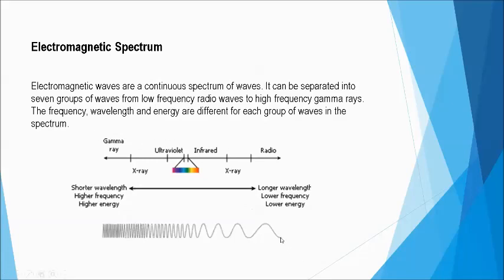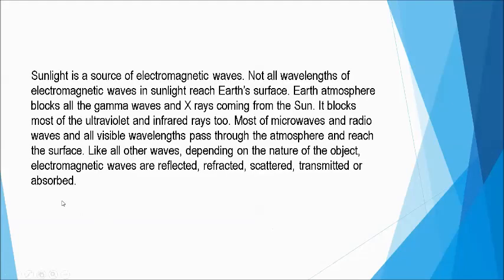So here, you have the longer wavelength and lower energy. And here we have the shorter wavelength and higher energy. You see that color there? That is the visible light. Light is the source for the electromagnetic spectrum. So sunlight, as I said, is the source for electromagnetic waves.